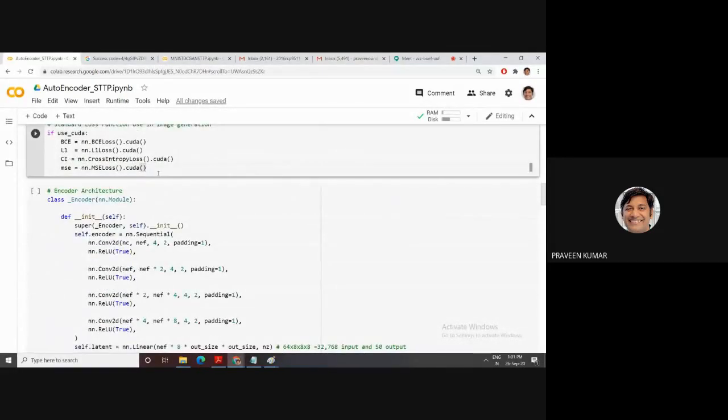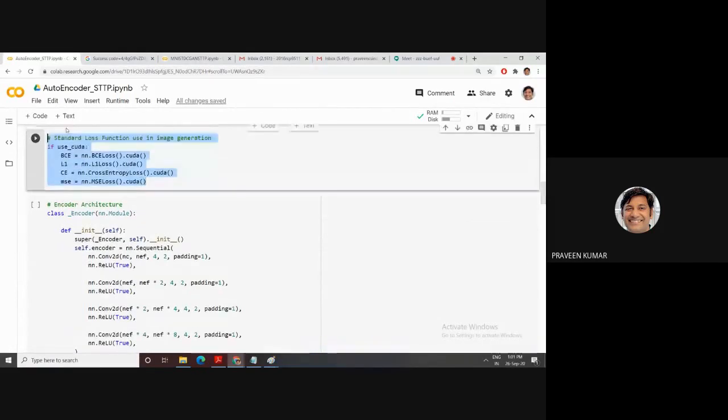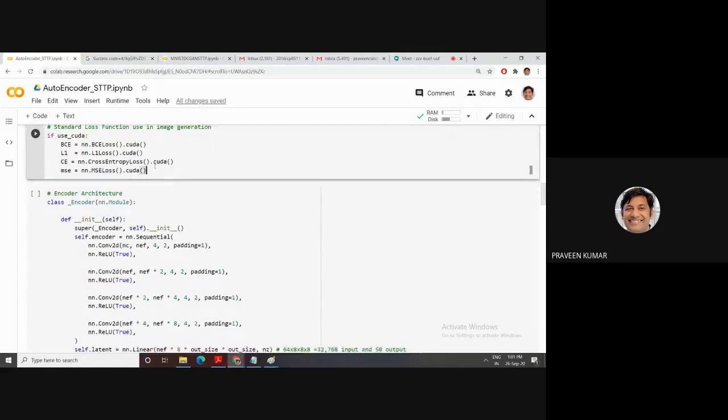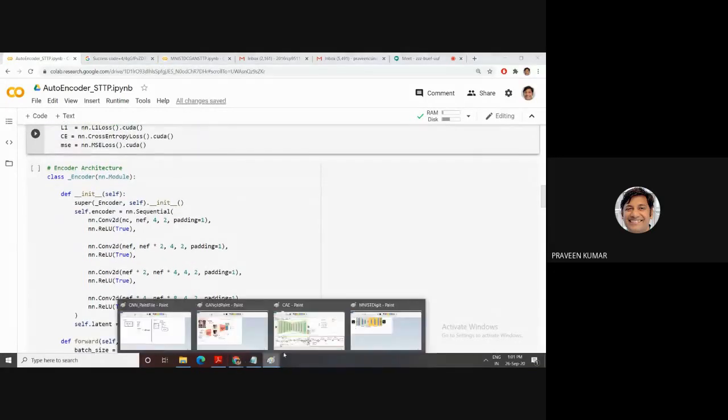This is the loss function. I'm writing down all the loss functions. Generally I'm using the L1 loss. If you want, you can use binary cross entropy, cross entropy, or MSE; these are the loss functions, and convert them to CUDA. Then next we design our encoder.